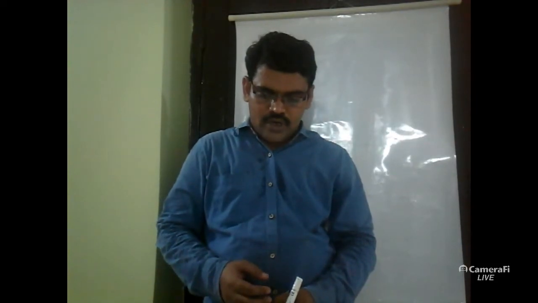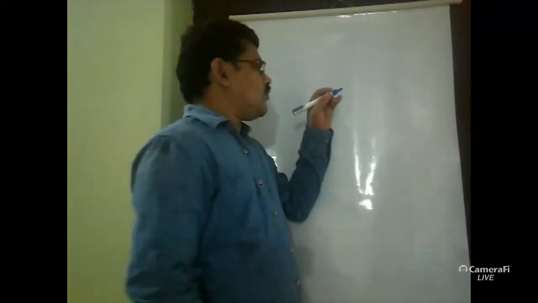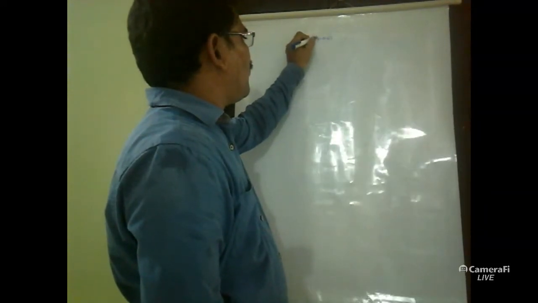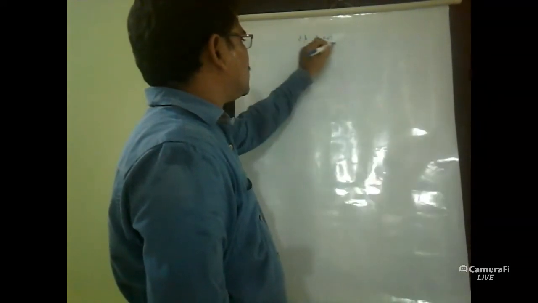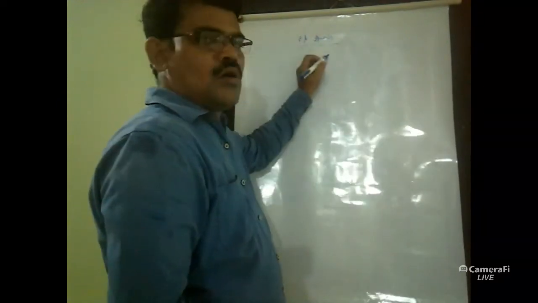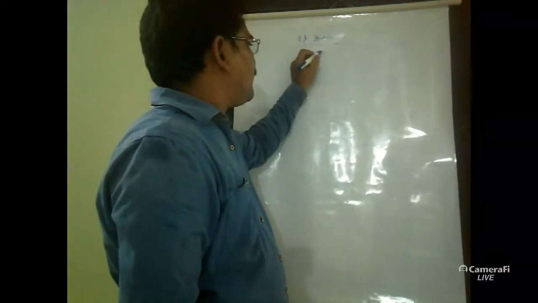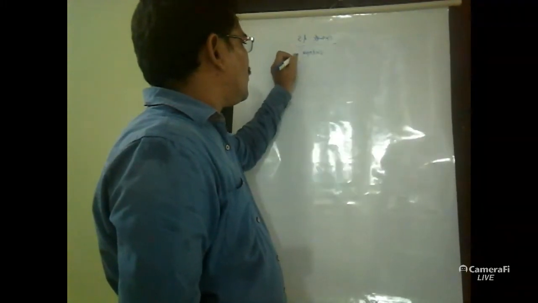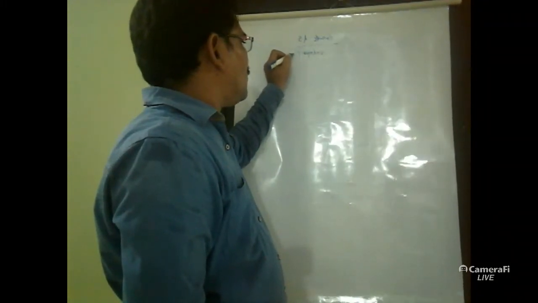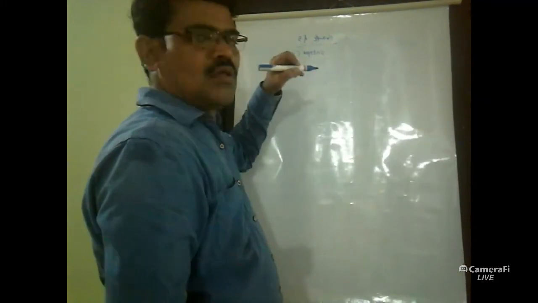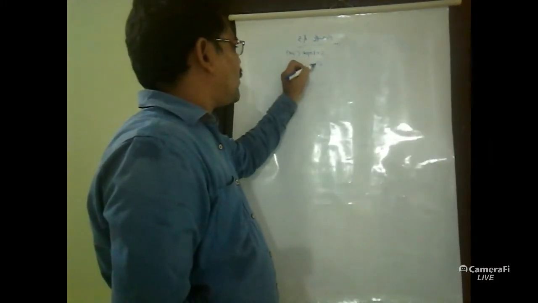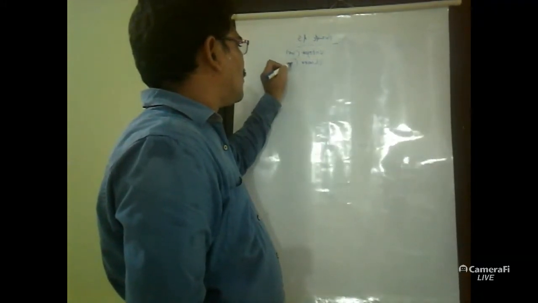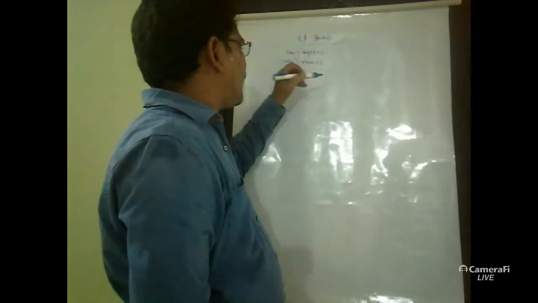Examples of data types: first, the integer data type, shortcut form int. Character, shortcut form char.